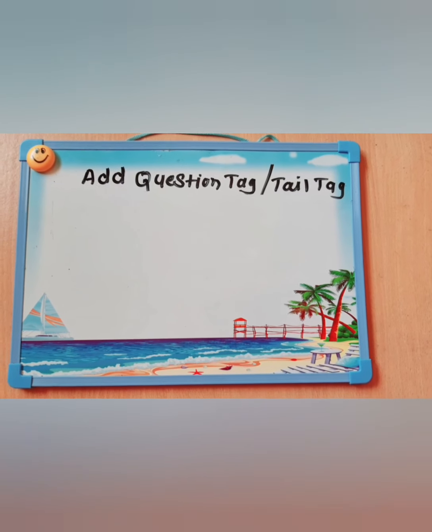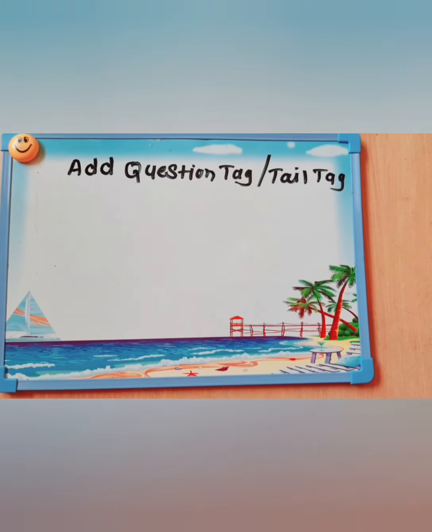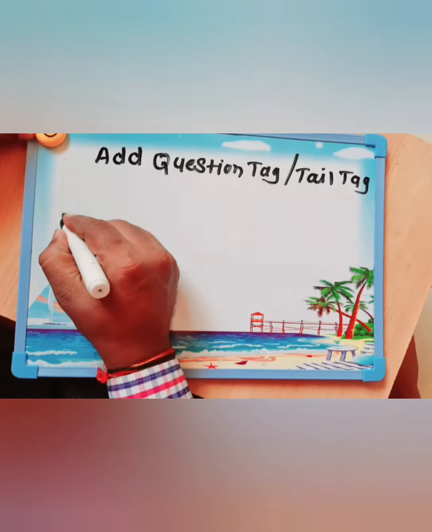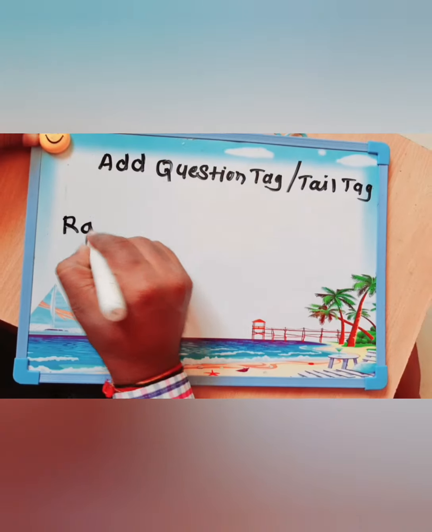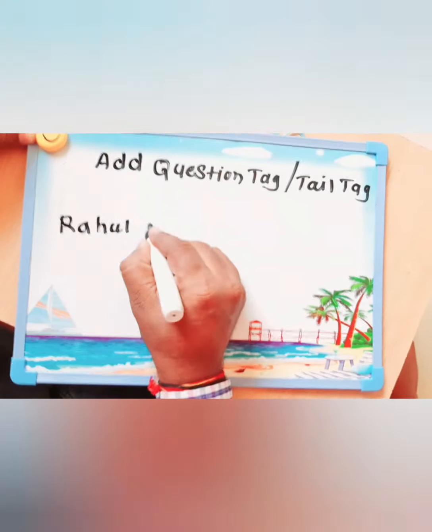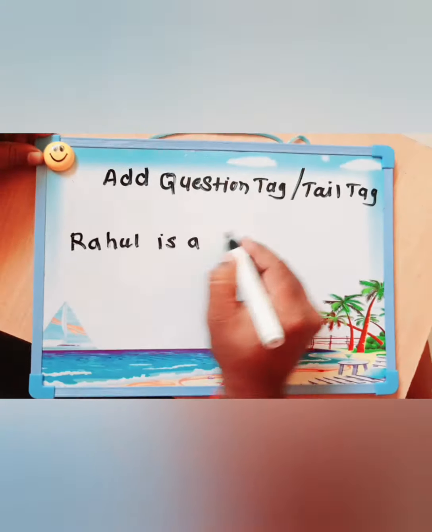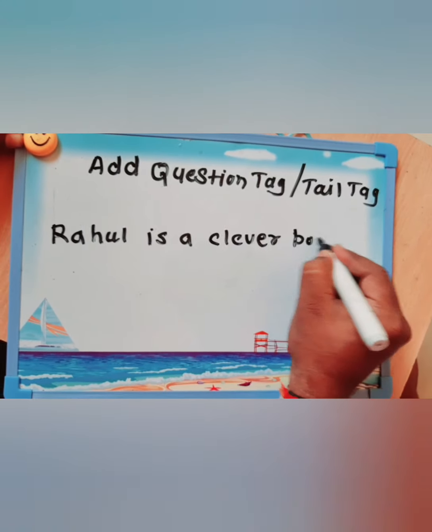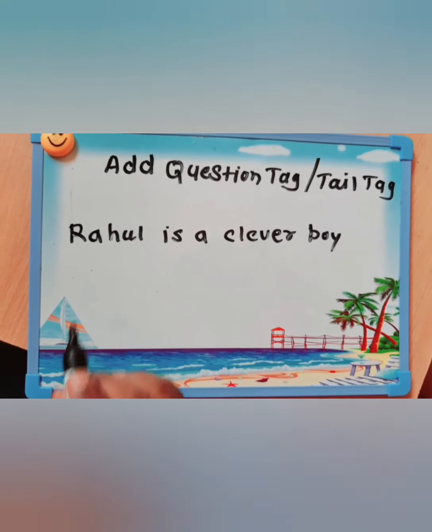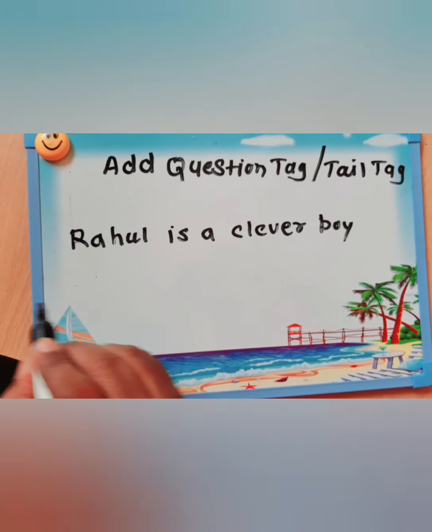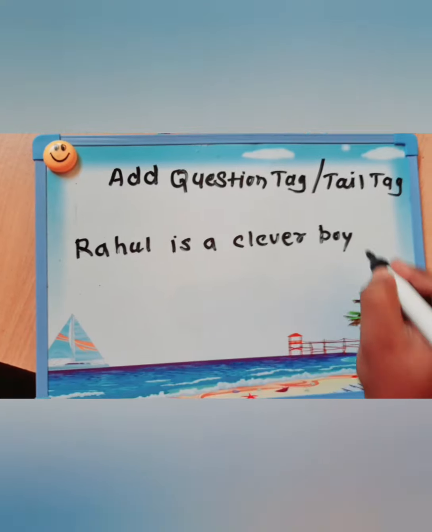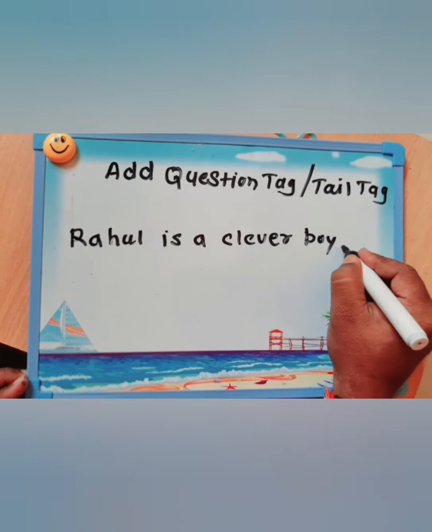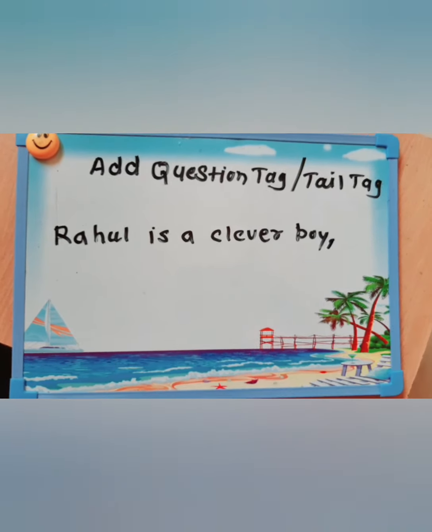Now, students, we are going to see the rules for framing a question tag. For example, Rahul is a clever boy. Now, rule number 1: you have to write the sentence as it is. Rule number 2: give a comma at the end of the sentence.